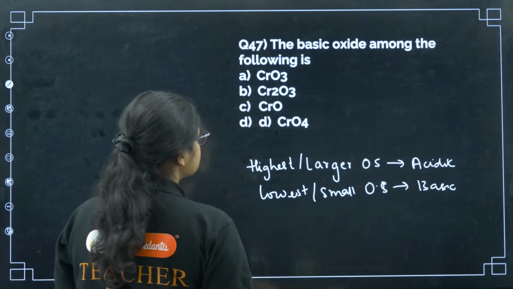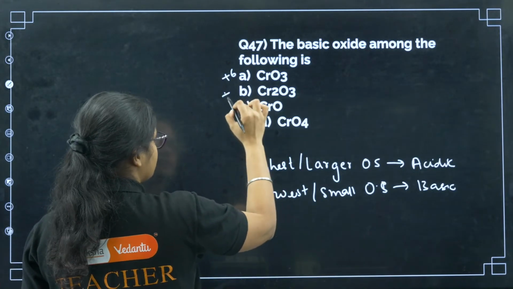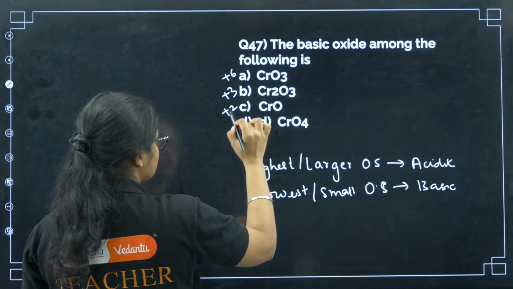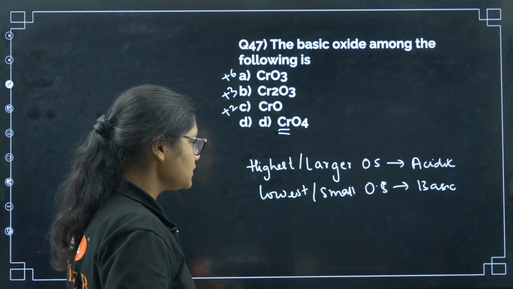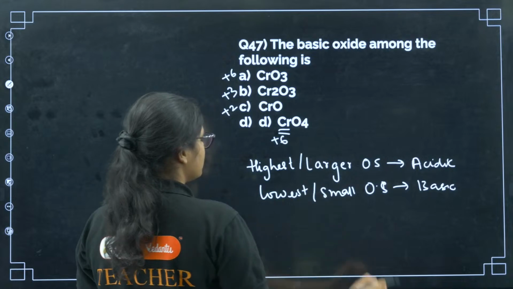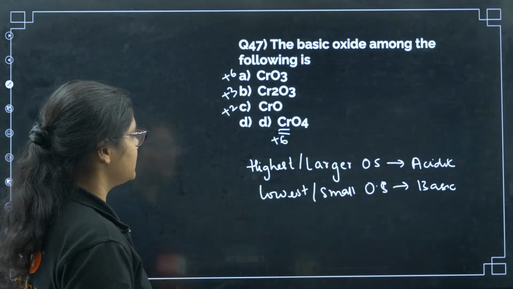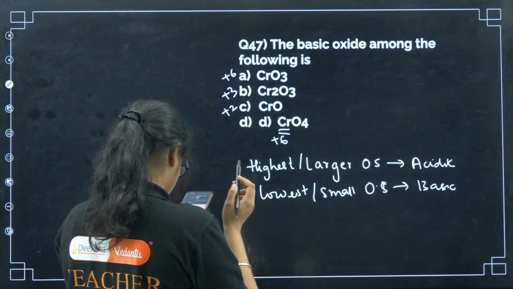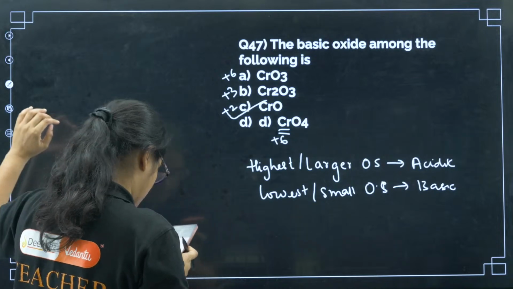Now if you see here, the oxidation state of chromium is +6, here it is +3, here it is +2, and here CrO4 would be +8, but +8 is not possible, this is also in the +6 state. So the lowest one will be more basic, so the correct answer for this one will be option number C. Okay, very good Varshu and Varija.